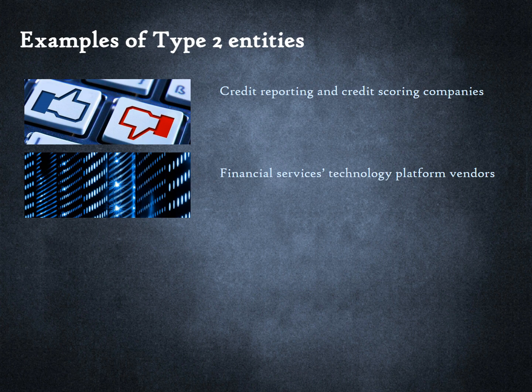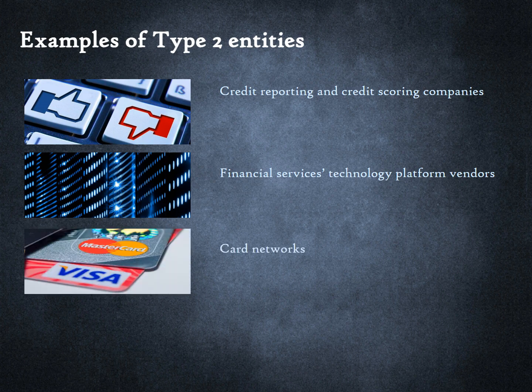Another category of Type 2 entities are companies that sell technology platforms. For instance, most of us have bank accounts. These bank accounts are housed in a core banking platform. Sellers of these platforms would be Type 2 entities.